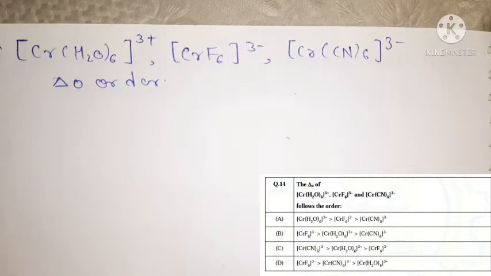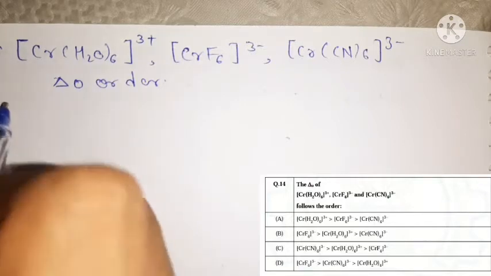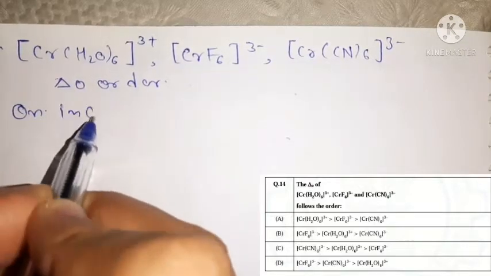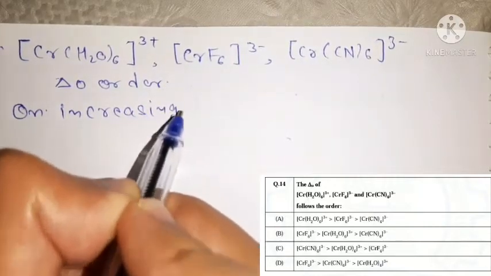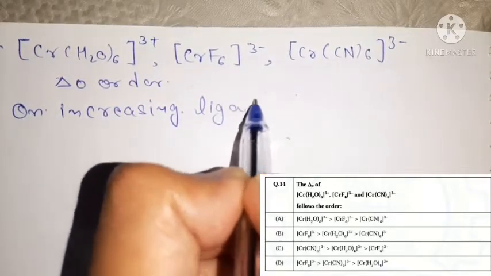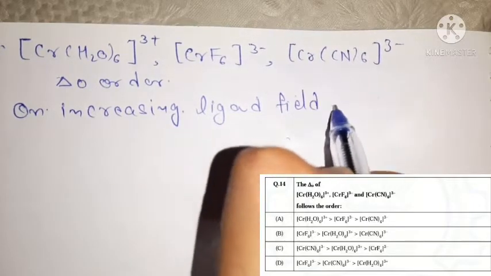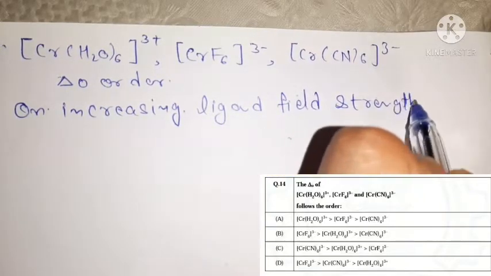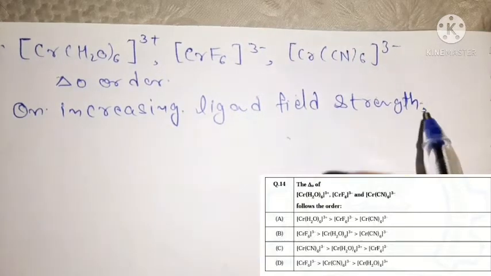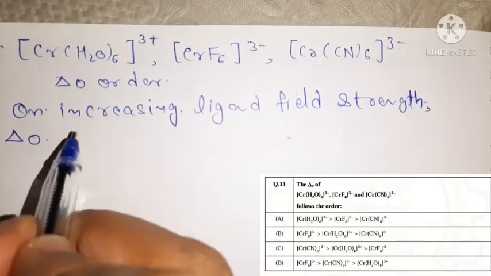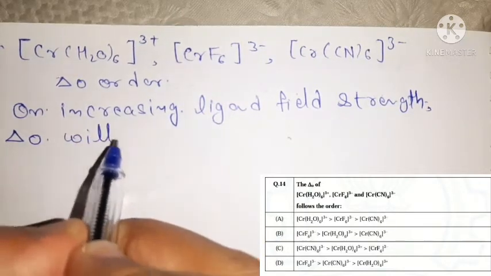So friends, we know there is a direct relationship between the del O of the complex and ligand field strength. And what is the relation? The relation says that when we increase the ligand field strength, the value of del O continuously increases.